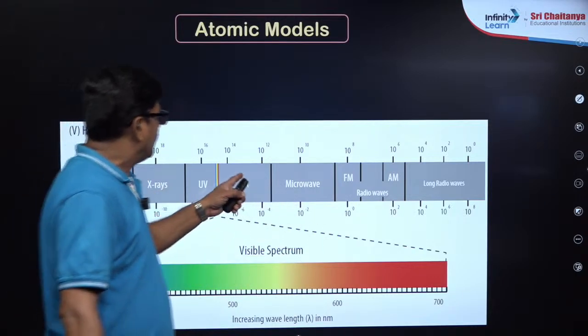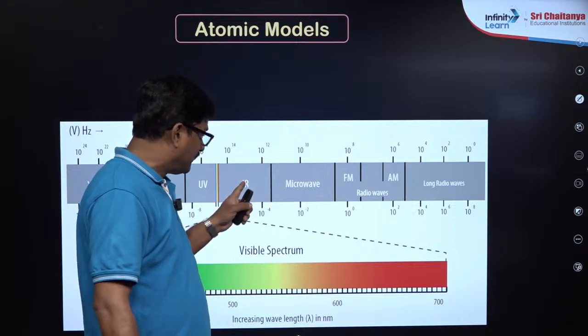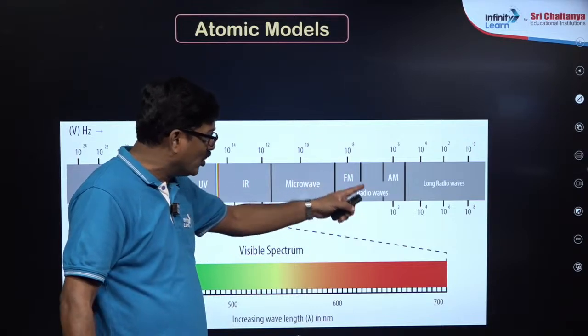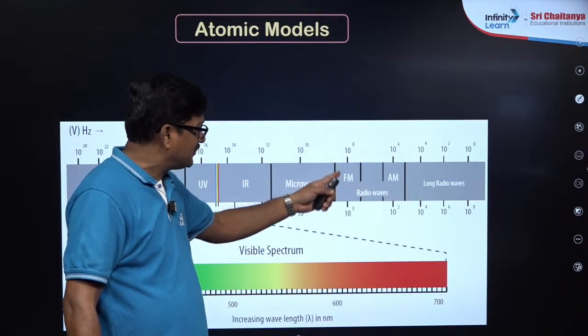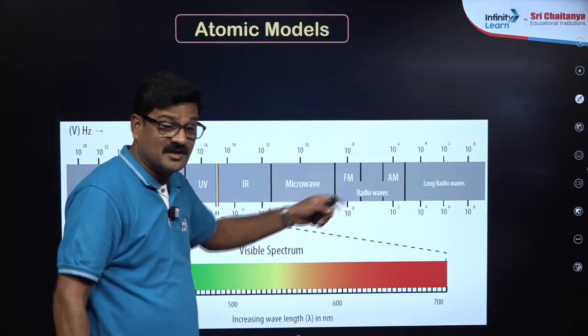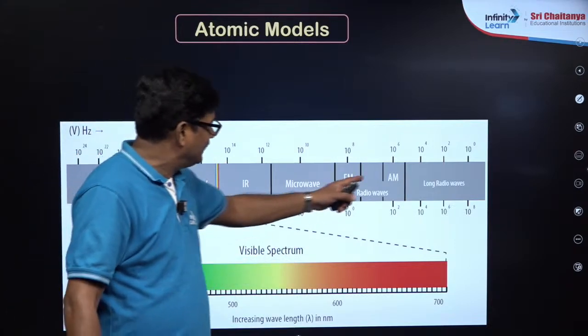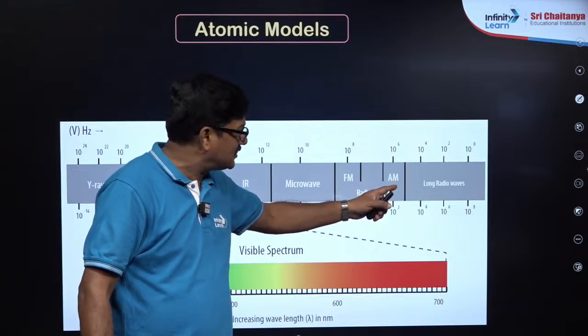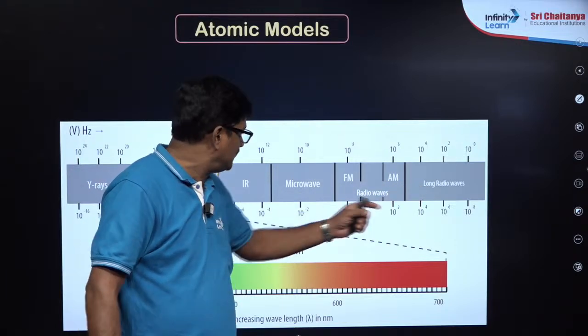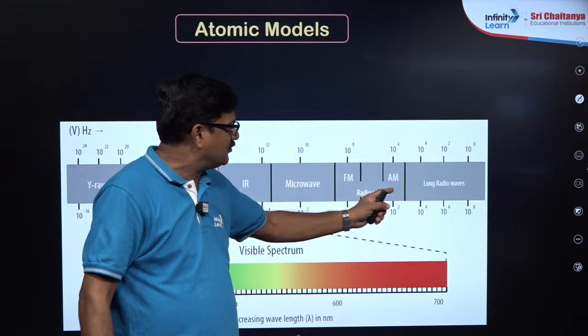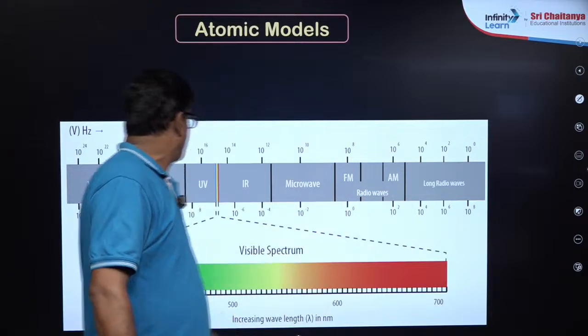Beyond red, infrared, microwave, radio waves. In radio waves, FM is frequency modulation, you hear it on the radio, and AM is amplitude modulation, and long radio waves. Here your mobile signals also come.